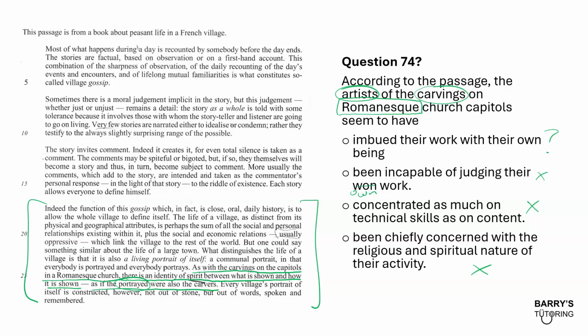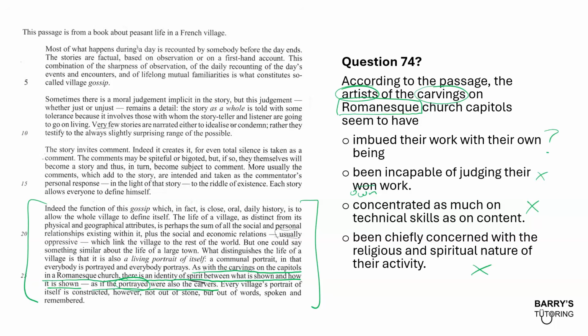Now, if we go back and understand what it's referring to though, let's have another read. As with the carvings on the capitals in a Romanesque church, there is an identity of spirit between what is shown and how it is shown. Now, they talk about what they mean by the spirit in this case. They're really talking about the spirit as being what the artists are putting into the carvings. So their spirit in this is more like their personality or their characteristics.